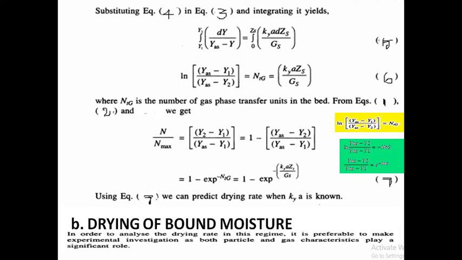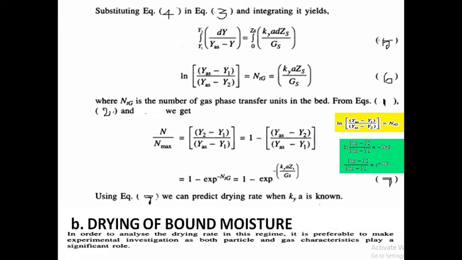On the LHS, integrate with respect to Y and substitute the limit Y1 to Y2. The integration result is minus ln of YAS minus Y. Then substitute the limit Y1 to Y2, upper limit minus lower limit: minus ln of YAS minus Y2, minus into minus is plus, plus ln of YAS minus Y1. After applying the formula ln A minus ln B, finally we get ln of YAS minus Y1 divided by YAS minus Y2.